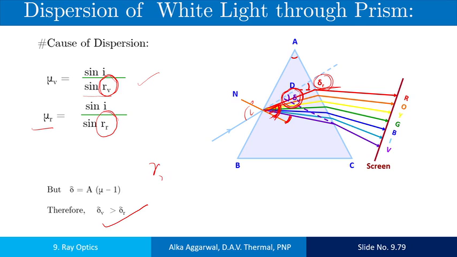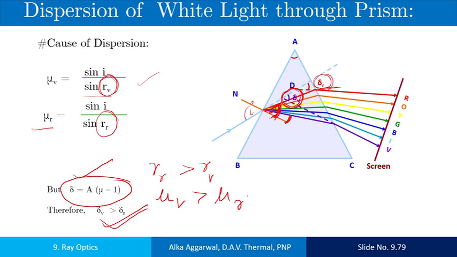Naturally, the angle of refraction for the red color is greater than that for the violet color. So, the refractive index for the violet color is greater than the refractive index for the red color. And the angle of deviation depends on the refractive index, so the violet color bends the maximum and the red color deviates least.